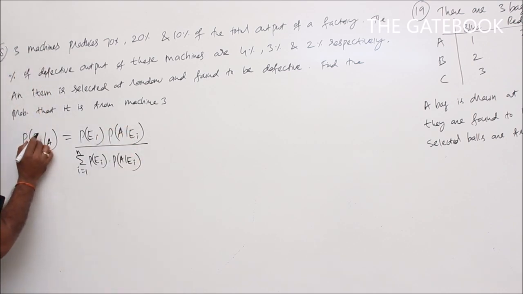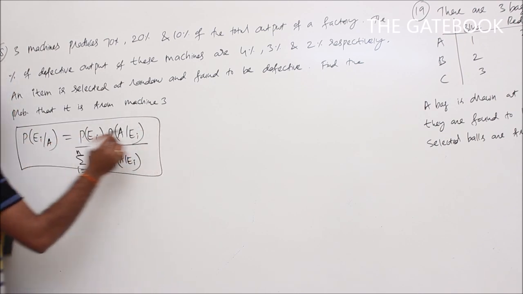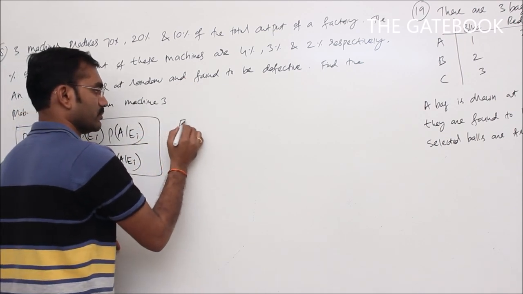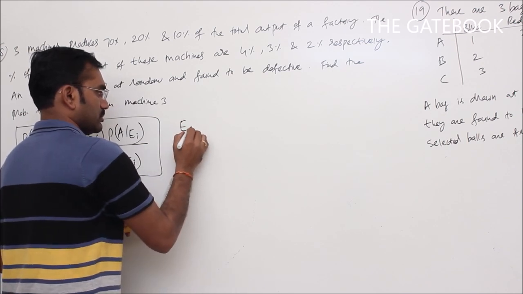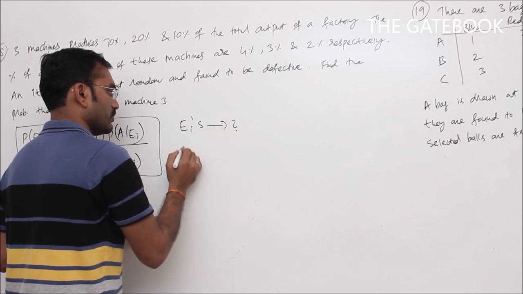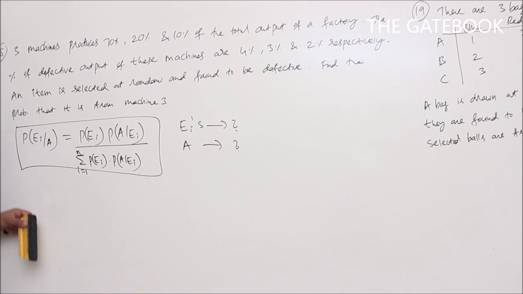So to apply this Bayes theorem formula, first of all we have to identify what are the Ei's in the given problem and what is A in the given problem. If you identify these two things, then we can apply Bayes theorem.